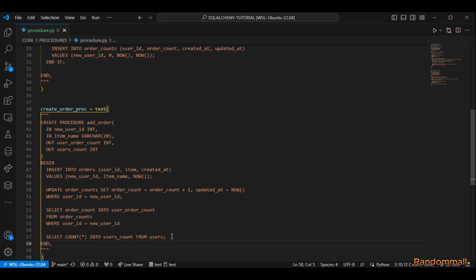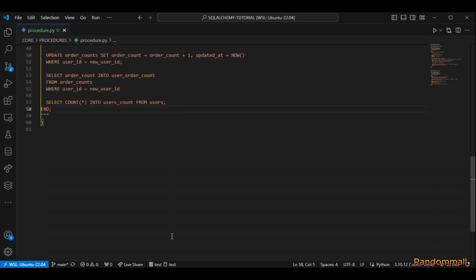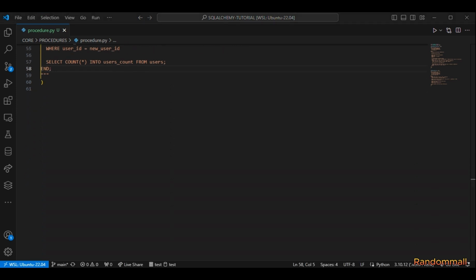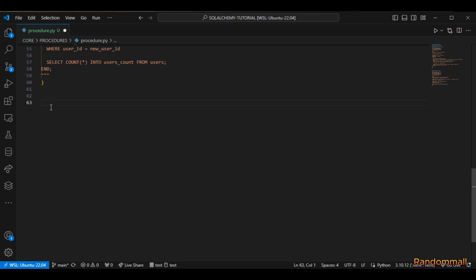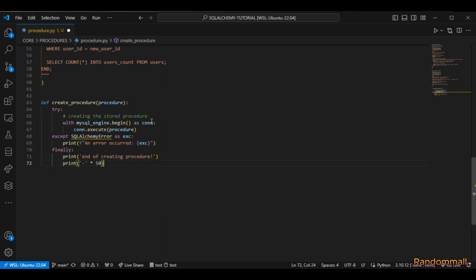So we are going to create a function that is going to take in any procedure and create it, and create another function that is going to call the procedure, with another function that is going to print out the procedure. So down here I'm going to paste this in. So this function is, let me import.